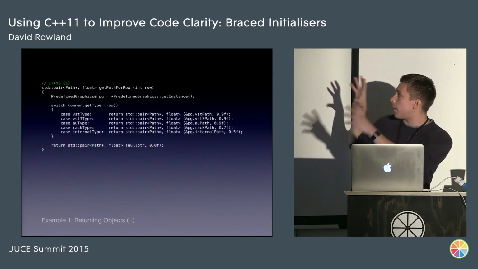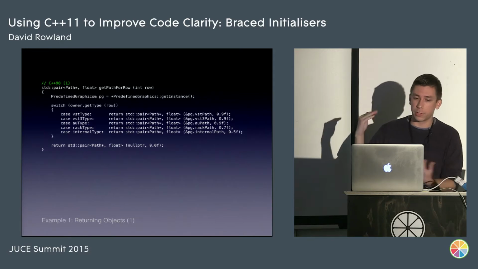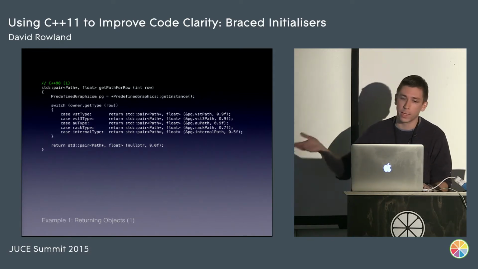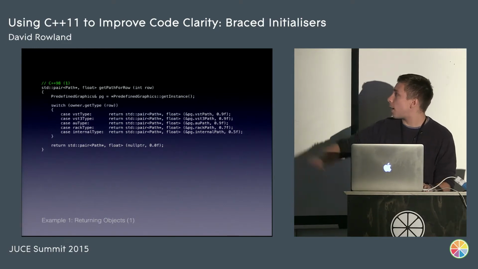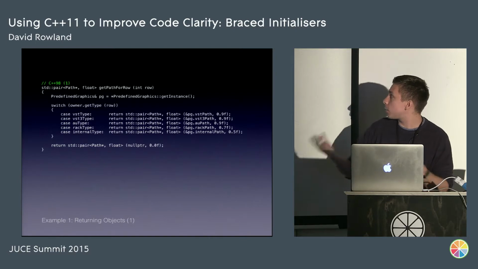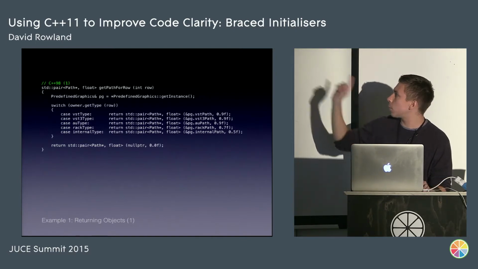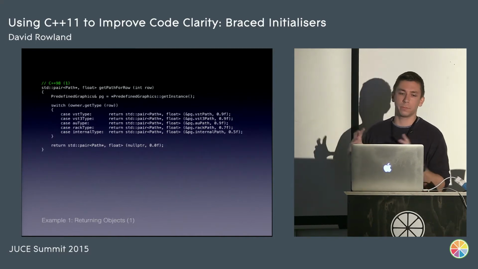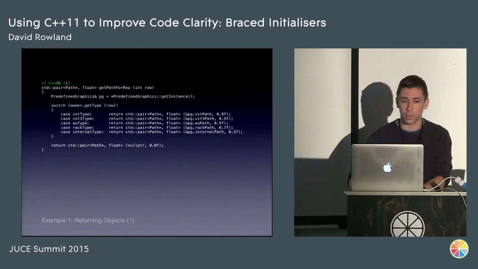Well, it's quite a mouthful, and it's a mouthful completely unnecessarily. The function's very small. We can see the return type very clearly in the top left. You can see that on probably any size monitor, including the projector. But we have to repeat the return type, std::pair, pointer to path, float, each time. Just a quick note, the reason we're returning a pointer to the path and float is that the float is a scale. Because different icons are kind of different weights, we use a scale so they look even.